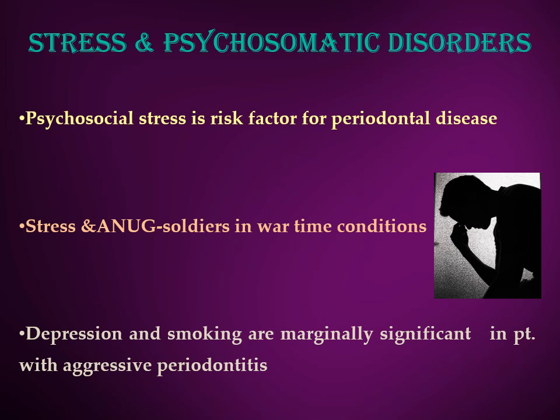Now, the best example to explain this would be that of soldiers who were sent for war. During war times, the soldiers would live in trenches and they would be under extreme stress and pressure. Now they develop a typical kind of gingivitis, which is known as acute necrotizing ulcerative gingivitis. And since it was almost all the time associated with soldiers at war and in stress, this condition was also known as trench mouth.